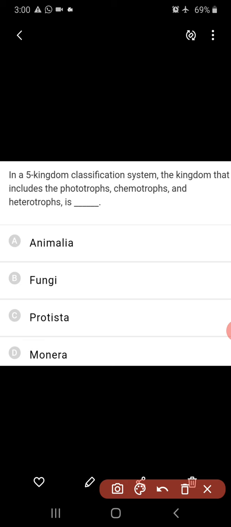In the five kingdom classification system, the kingdom that includes phototrophs, chemotrophs, and heterotrophs. So, actually, diverse nutritional habits are present here, which means that is nothing but Monera. In Monera itself we can see all these diverse nutritional habits. Coming to the next question.